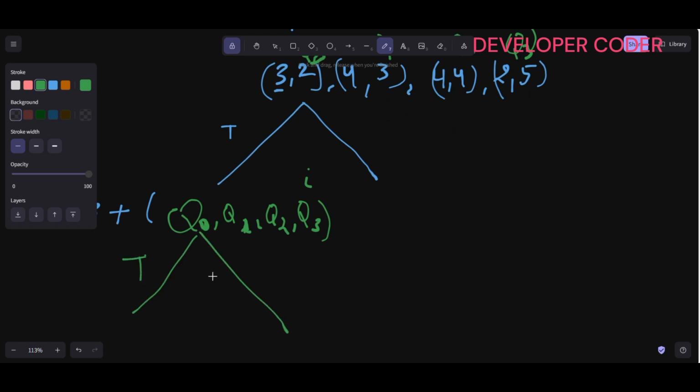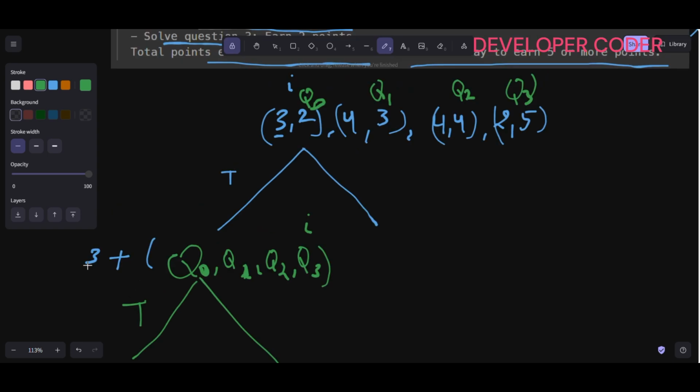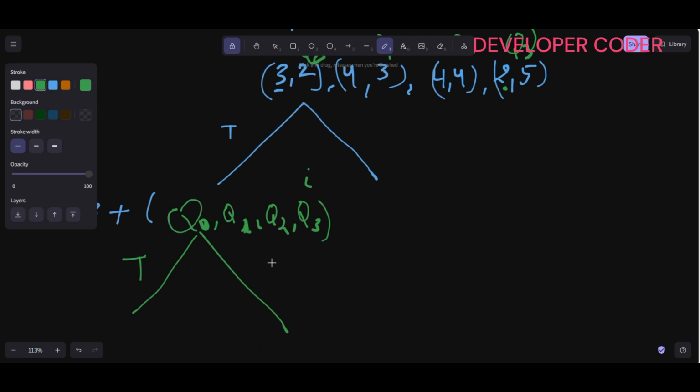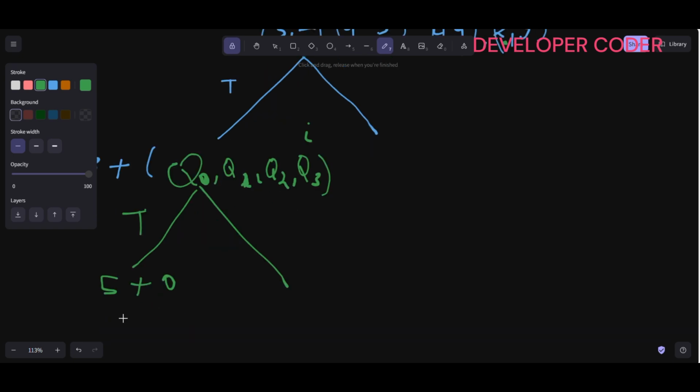So if I take it, then my output is going to be 3 plus, and this question's power is 2. Okay, so 3 plus 2 is 5, and next time my i is going to go out of bound, so I'm going to simply return 0. So from here I will get 5. Okay, and here if I decided to skip this, then only 3 is going to be my output. Okay, so from here this is the best output, right? 5. So here again I'm going out of bound, so here 3 plus 0 is 3 only.